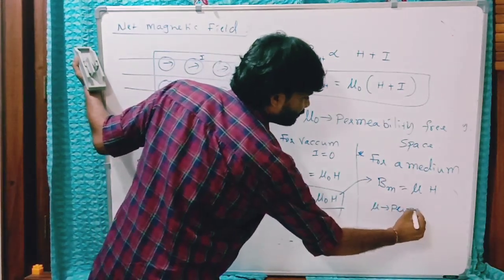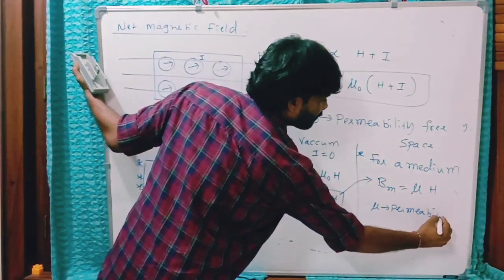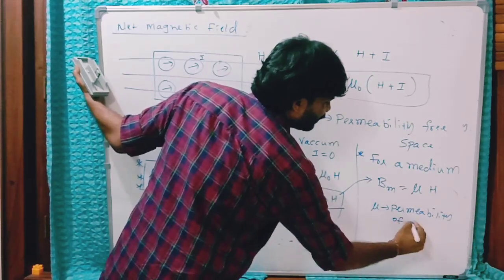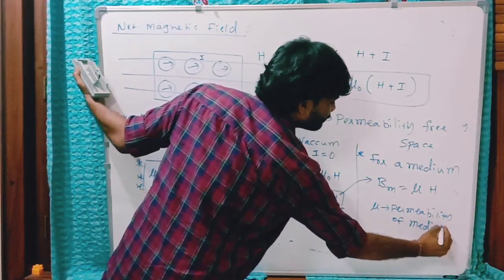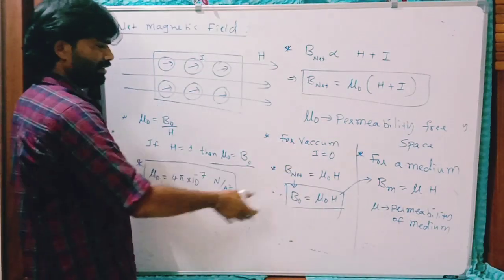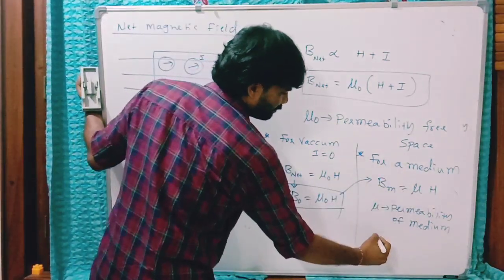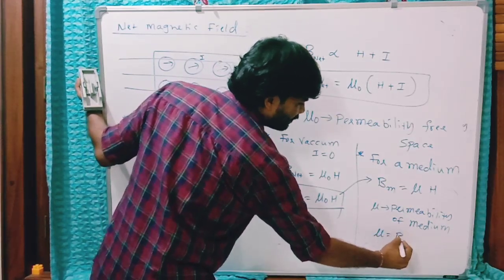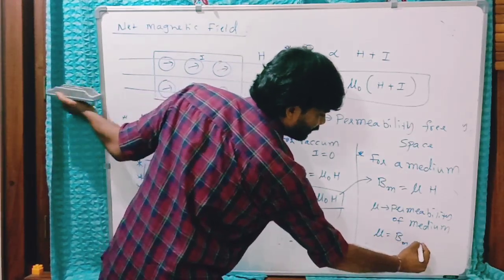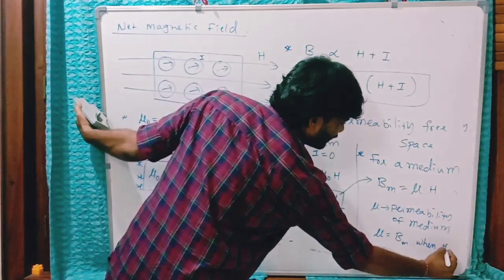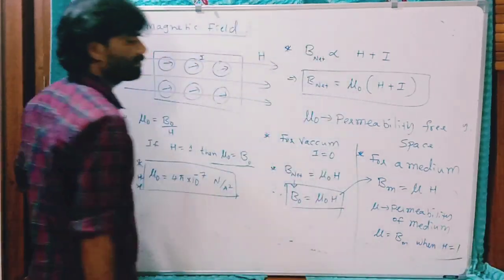Permeability of medium. You can define that permeability similarly. If H is 1, then that permeability mu is equal to B when the external field is unit.